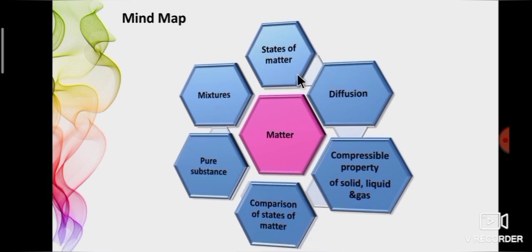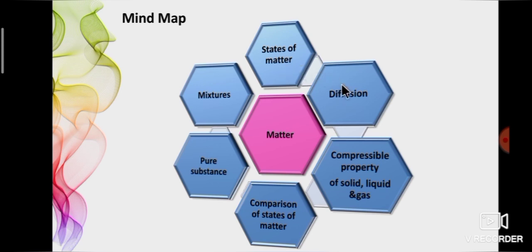Now we can see the mind map of our topic. Everything in our world is made up of matter. It may be solid, liquid and gas, called states of matter. These three are called states of matter, as we all know. Two more states we also discussed: plasma and Bose-Einstein condensate.